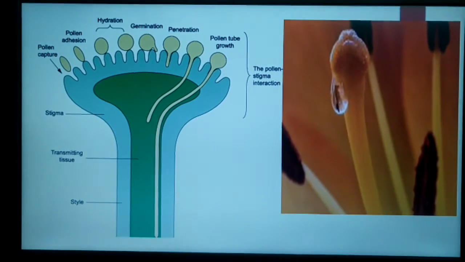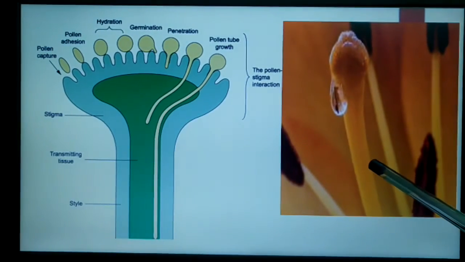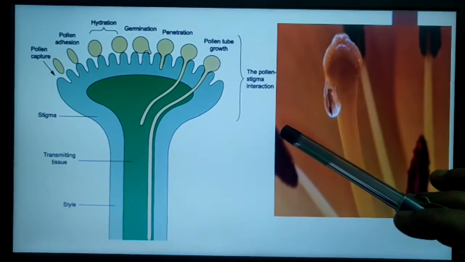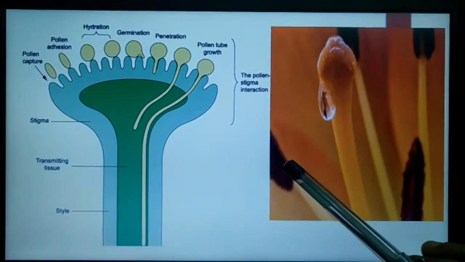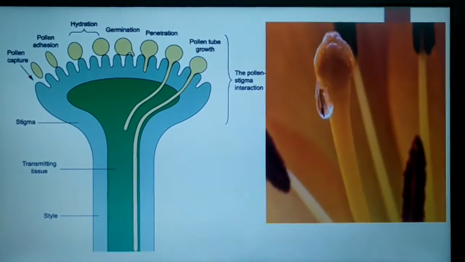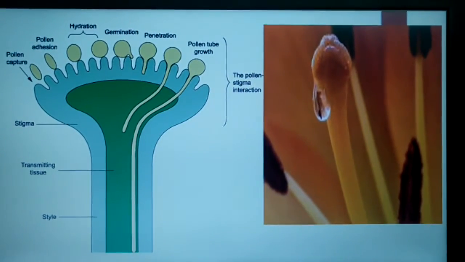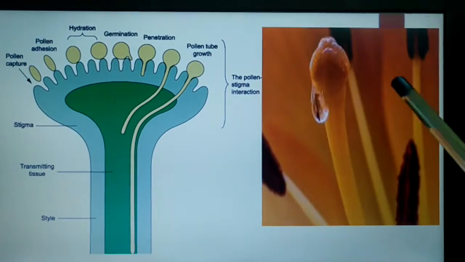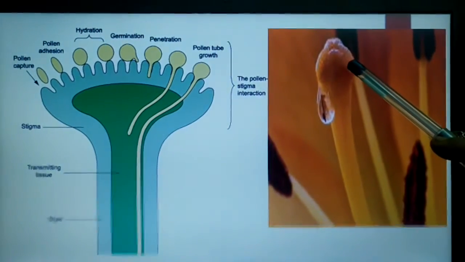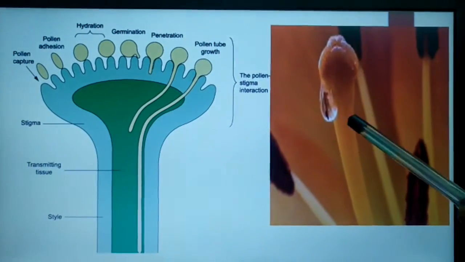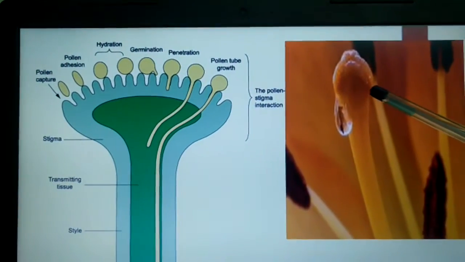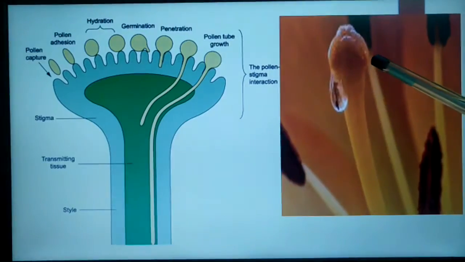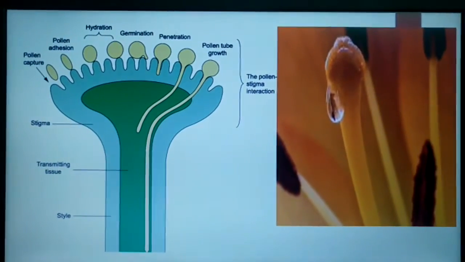So the wet stigma or the dry stigma is involved in deciding the compatibility or incompatibility of the pollen through a recognition rejection protein reaction. The recognition rejection protein is present in the stigmatic part, which decides whether the pollen is compatible or incompatible to germinate the pollen tube.